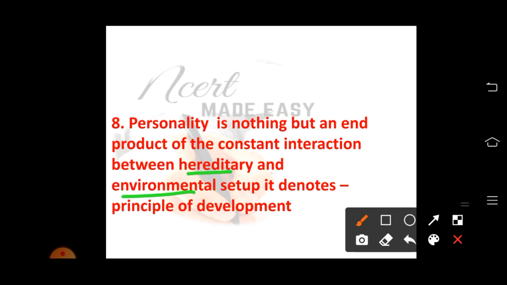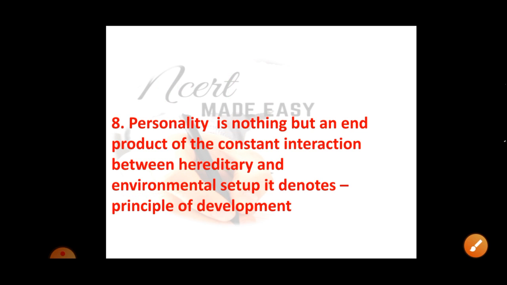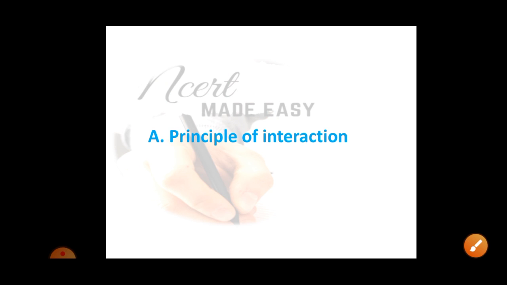That is, we know that development is equal to hereditary into environment. Development is the product of hereditary and the environment, and it denotes the principle of interaction. Both the hereditary and the environment interact or work together to bring changes in the development of an individual.